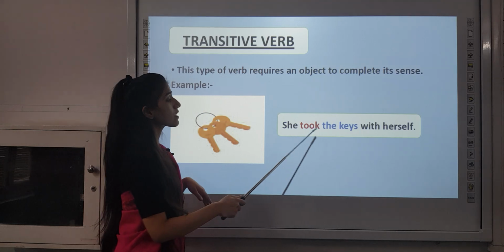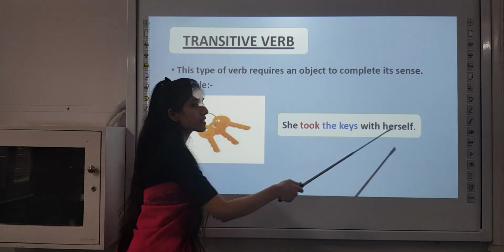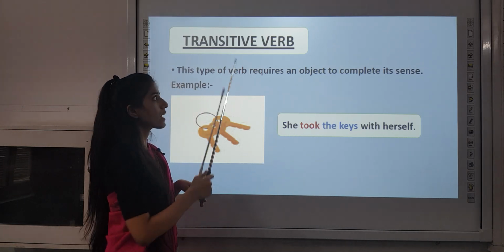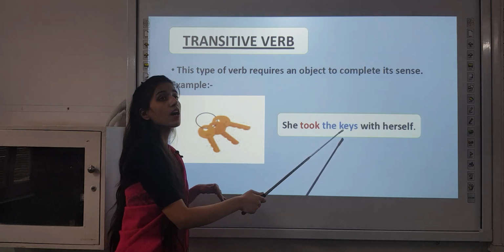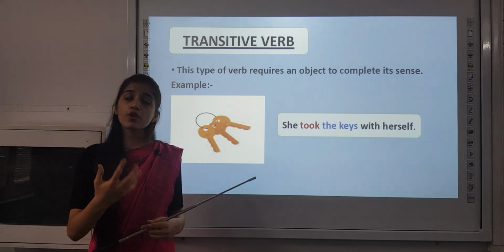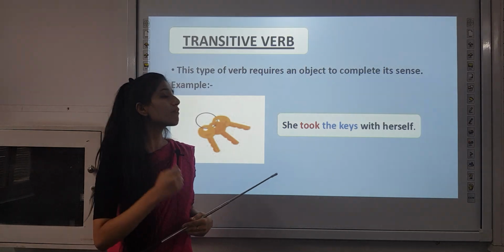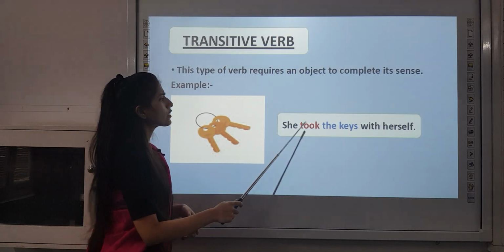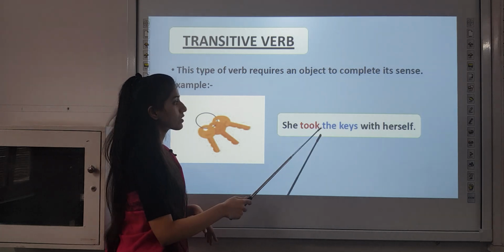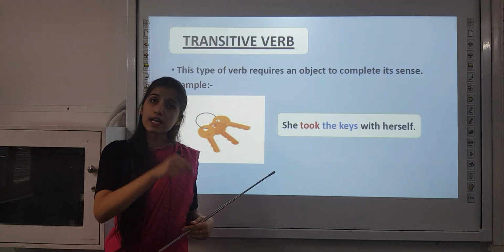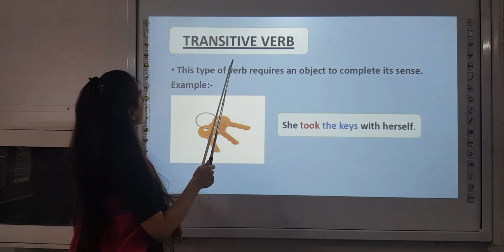But if it is joined by the keys with herself, then it would be a transitive verb because we are getting the object over here. And if you have to find out the object, you have to question like this: she took what? She took the keys. If you are getting the answer of what, then it would be a transitive verb.